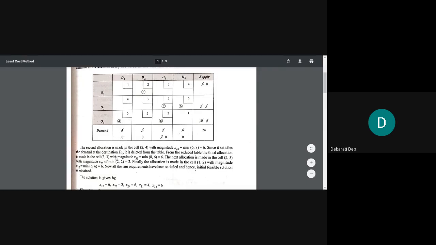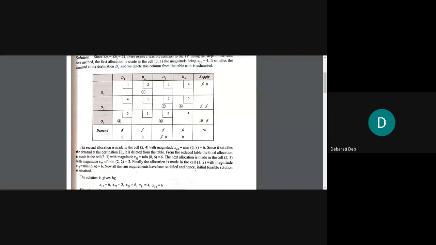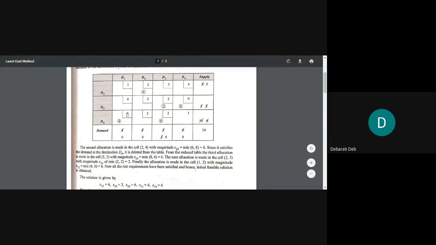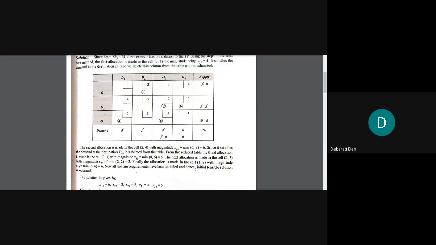Out of 4, 4 has been exhausted and we are left with nothing. So in the least cost method or matrix minima method, we will strike off this entire column. Understood, all of you?